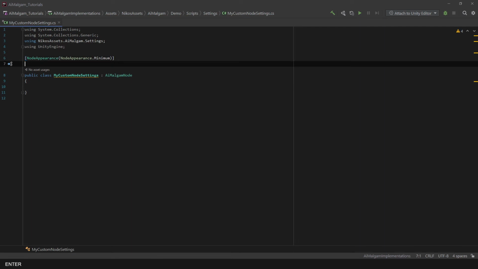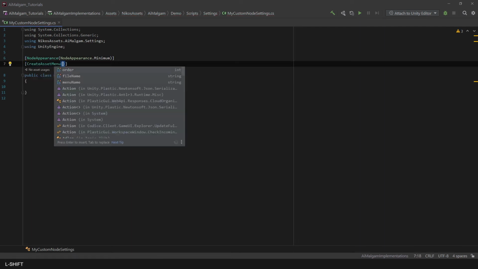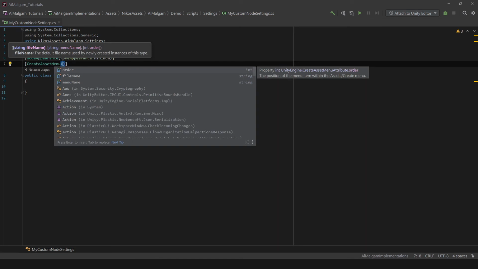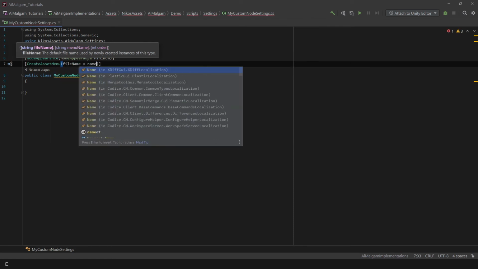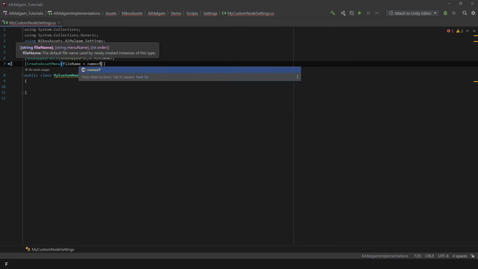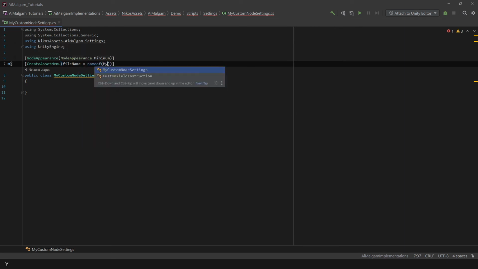Up next we have the Unity create asset menu attribute, which is needed if you want to create the settings from within the project's context menu. This attribute will not be inherited. You can define the file name and the context menu path to access the creation of this node setting.